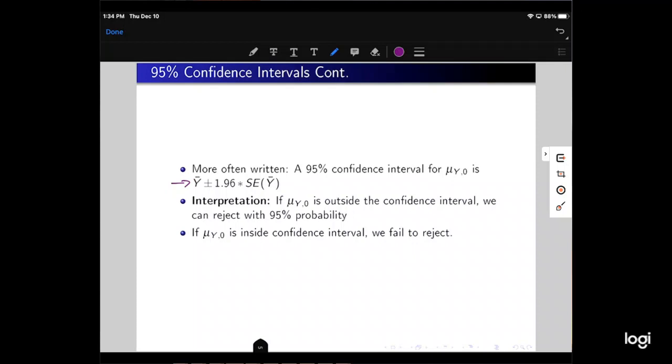The interpretation is that if the null hypothesis is outside this confidence interval, we can reject with 95% probability. So it's the same, we're still getting a rejection rule, essentially the same as what we would have gotten with a t-stat, except now we're getting a range of values that we must fail to reject with 95% confidence. If mu y naught is inside the confidence interval, we fail to reject. We'll do an example of this in a moment.